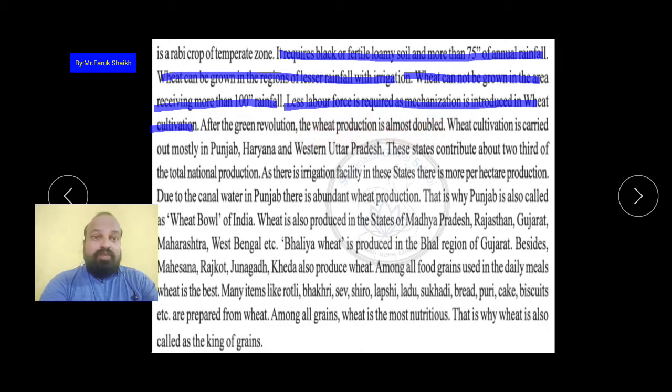और जब से ग्रीन रिवॉल्यूशन हुआ था उसके बाद में जो wheat का प्रोडक्शन है वो ऑलमोस्ट डबल हो चुका है. Wheat cultivation is carried out mostly in Punjab, Haryana and West Uttar Pradesh. In which region is this wheat production carried out?